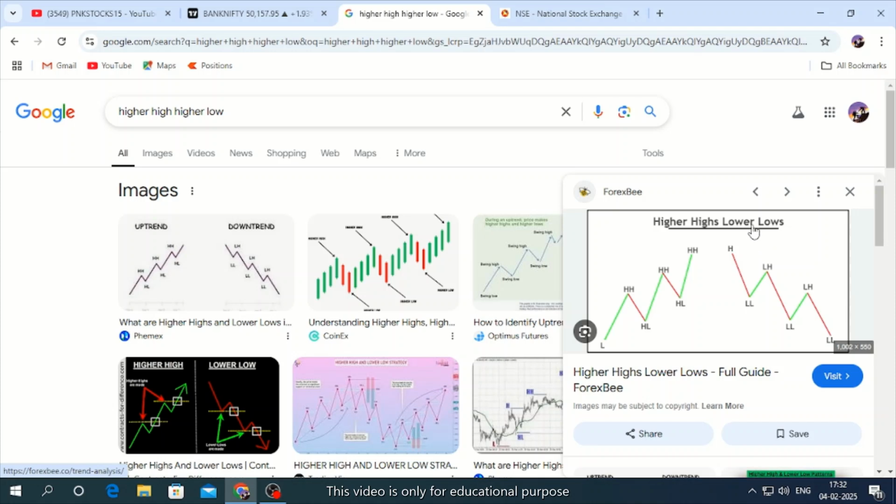Or any stocks, large cap, mid cap, small cap, if you identify them in this way and select them, then you can have a lot of success. If you go wrong buying here, price will go a little down and come up again. Similarly, if you short sell stocks with lower lows and lower highs, and by mistake you purchase somewhere here, price will go a little up and again come down. So your success rate is higher if you select these kinds of stocks, right?